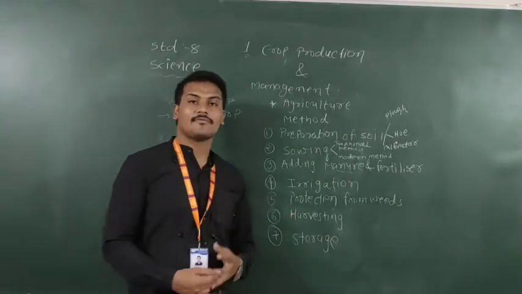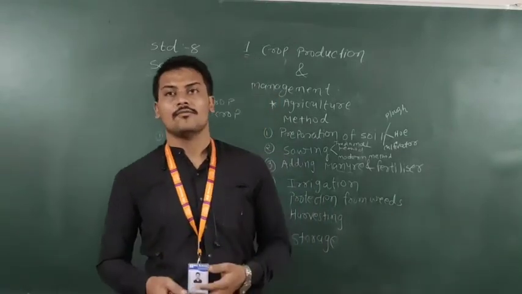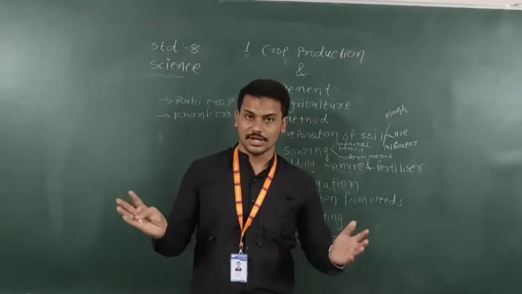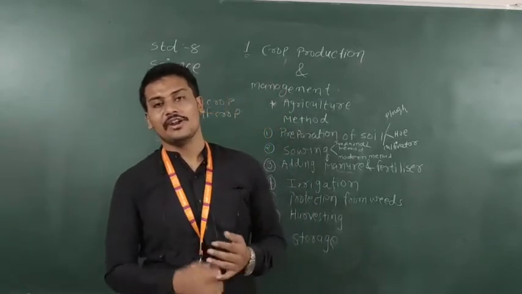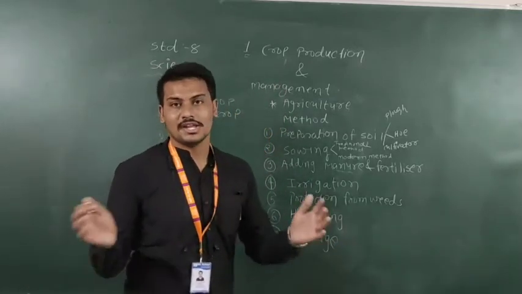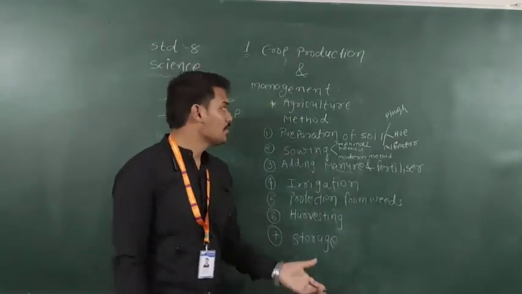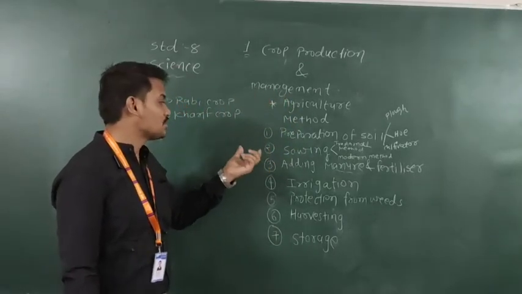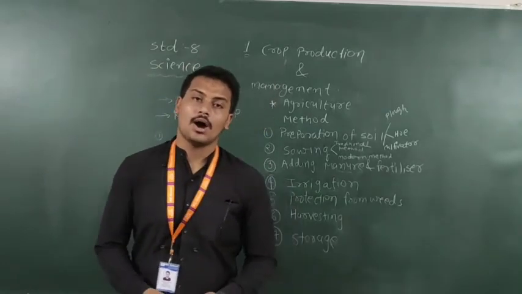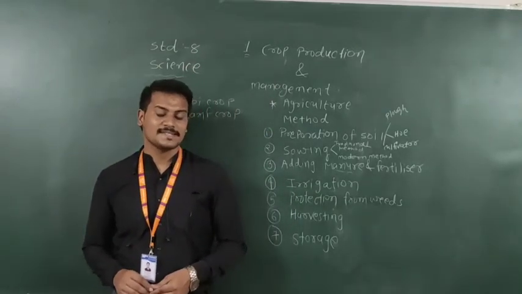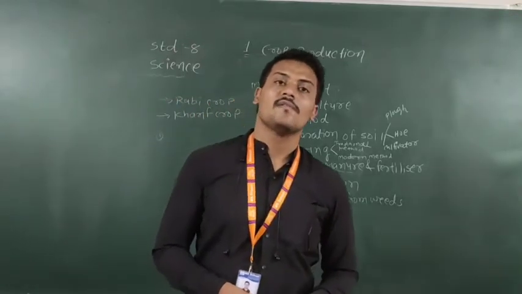Then harvesting. After the crop is mature, we harvest it, and the grain is separated. After separating the grain we dry it up, then store it in our granaries. So here are the different methods: preparing the soil, then sowing, adding manure. From these 7 steps we will learn about the methods, the agriculture practices, and we will discuss the different agriculture tools.